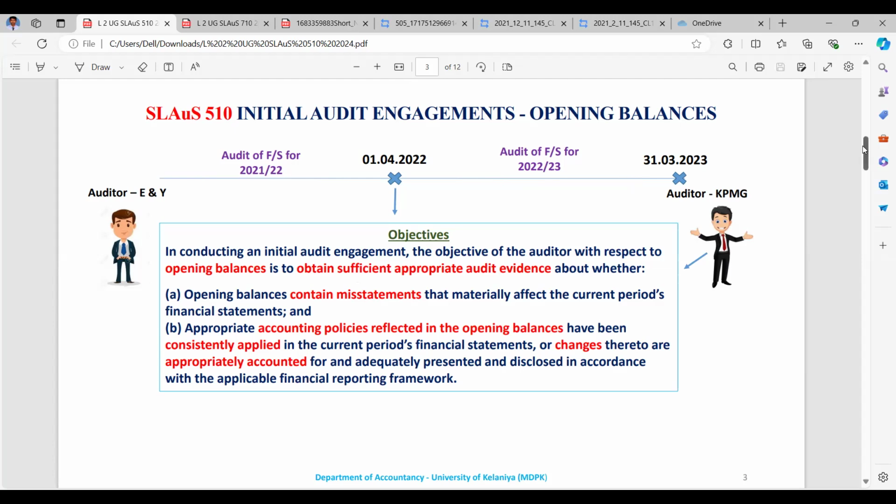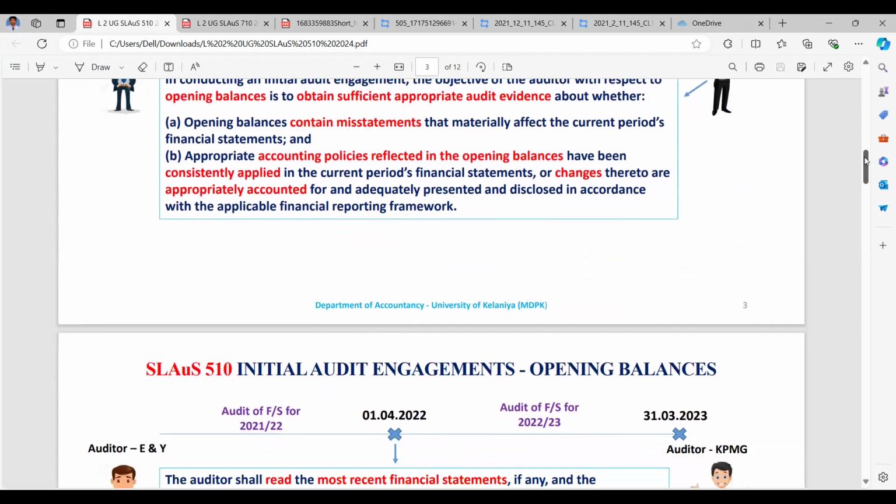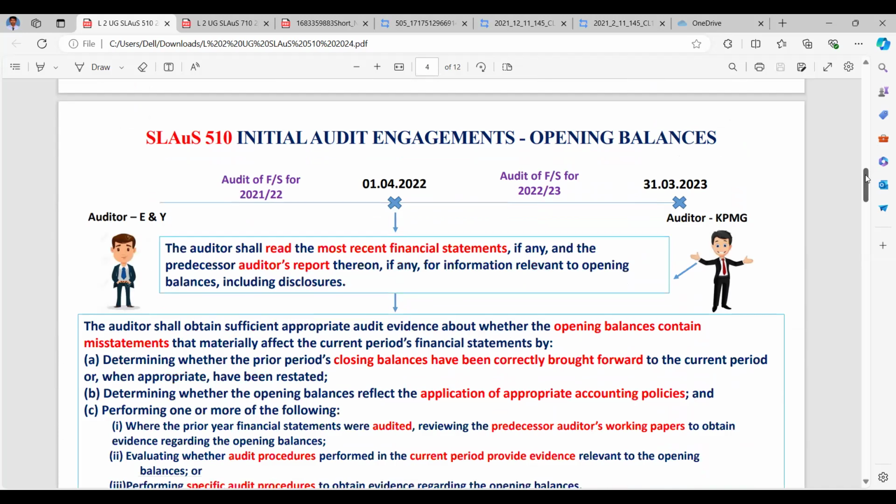Let's say our investment property: it is optional. We can use either the fair value or the cost model. Once the fair value model is adopted, we can't, as we wish, go ahead with the cost model. If it is done so, we need to deal with LKAS 8, the changes to accounting estimates, and deal with it retrospectively accordingly, right?